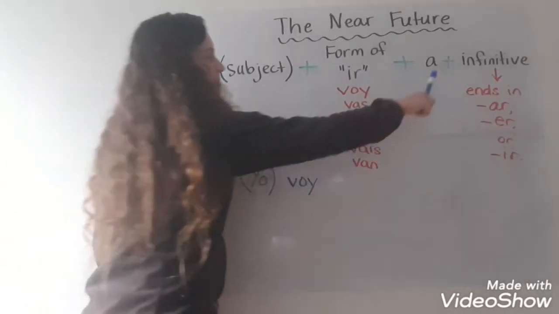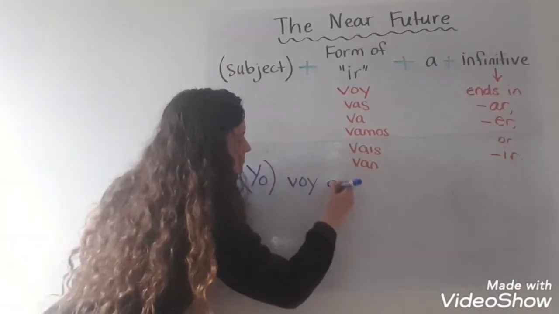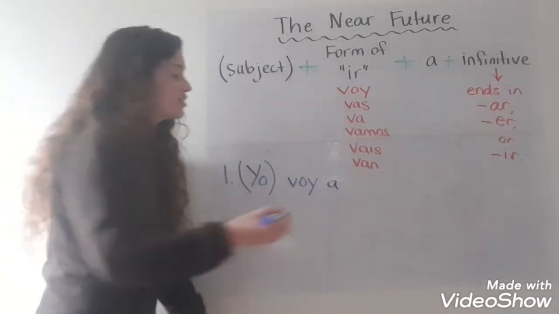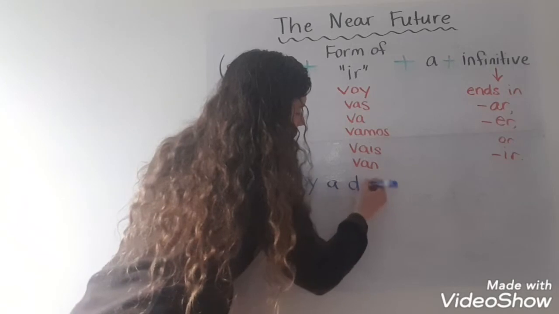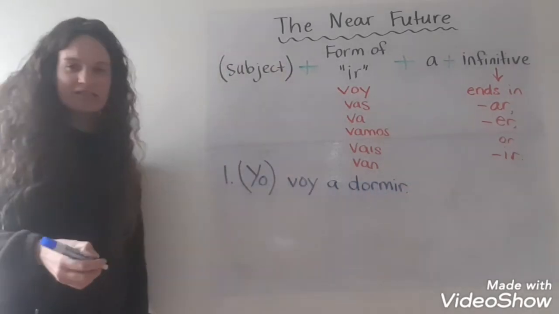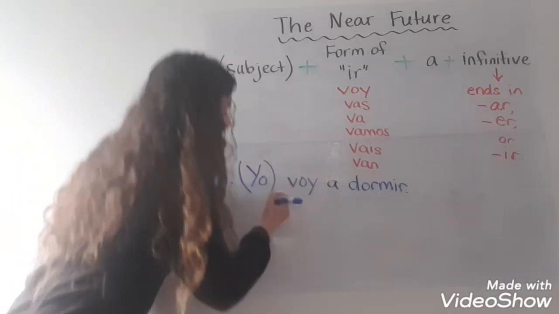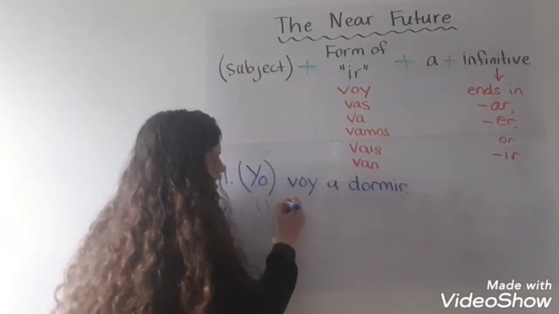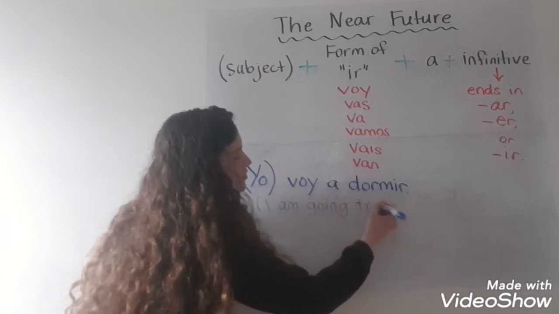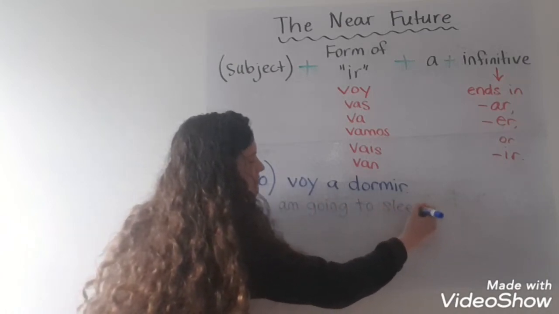Yo voy a, and what is it that I'm going to do? Dormir. That technically means I am going to sleep.